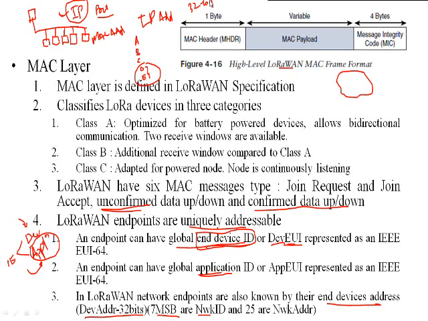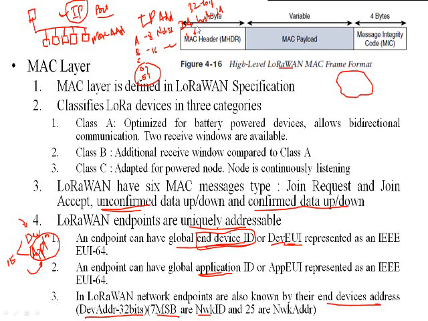In class A you use 8 bits for the network ID and 24 bits for the host ID. Then if you go for class B, 16 bits are for the network ID and 16 bits are for the host ID.